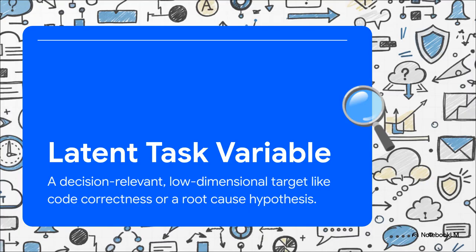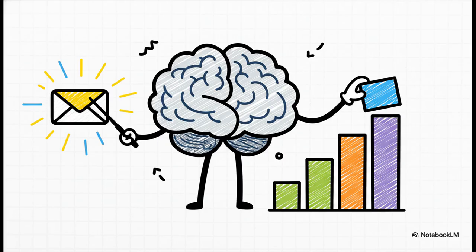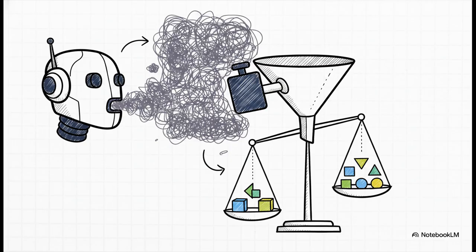First, define a latent task variable. This separates the actual decision target from basic next token probabilities. The orchestrator updates its belief using this specific composite likelihood formula whenever an agent sends a message. See that alpha? That's the agent's reliability weight. It tempers evidence from noisy or dependent sources.